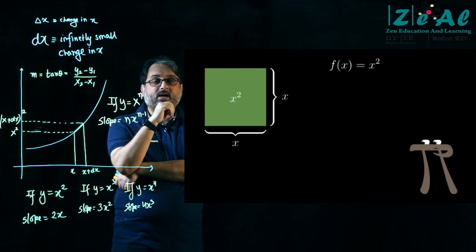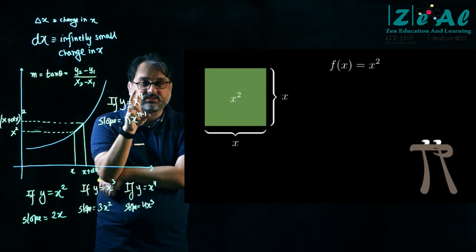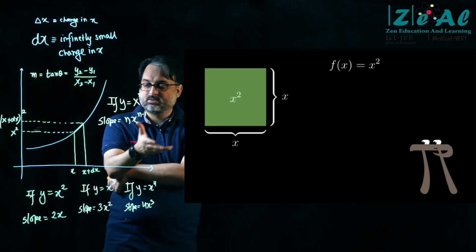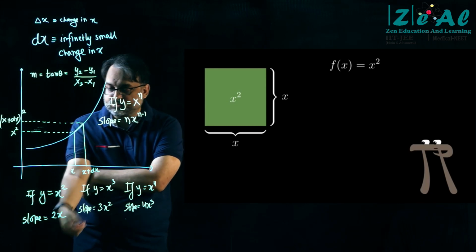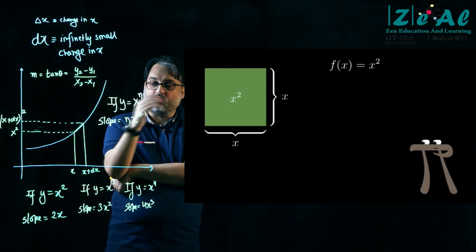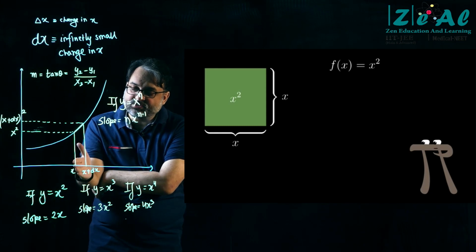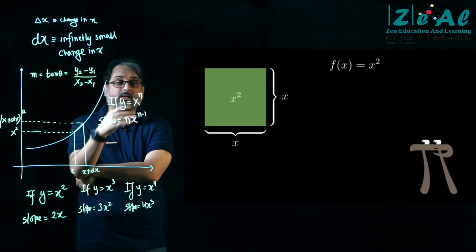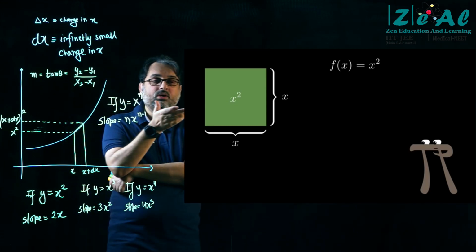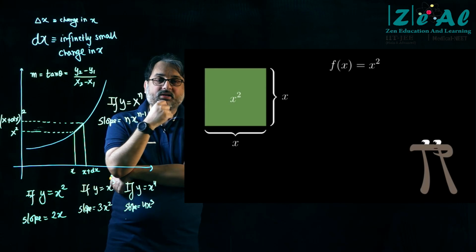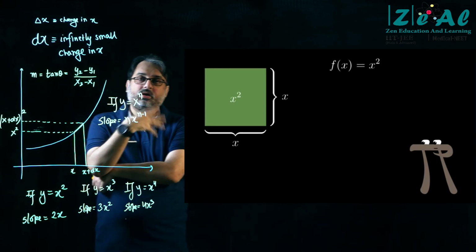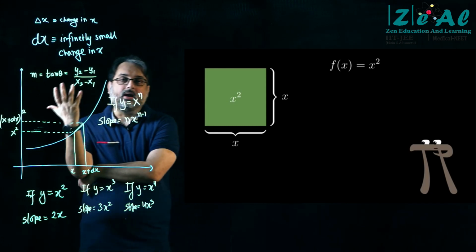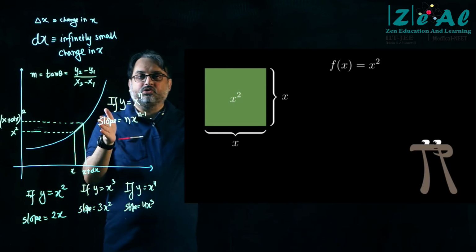So if I have a square of side x, then the area is x square. Now the question that I ask, or the meaning of slope is, what would happen if I change the value of x from x to x plus dx, right? Ultimately, our world is about change. Okay, if you think about it, our world is nothing but change, right? We are born, we grow up, and ultimately we die, right? This is a continuous change.